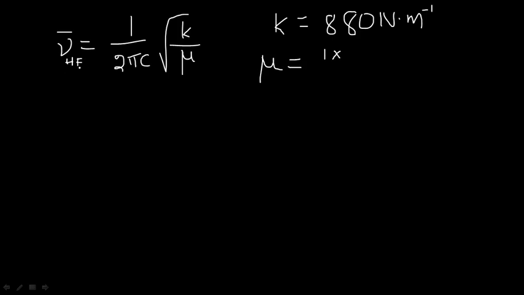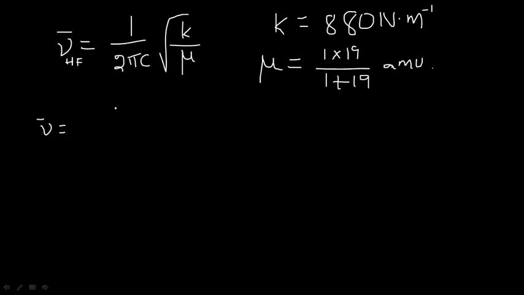The atomic mass of fluorine is 19, divided by 1 plus 19. So 19 by 20, in terms of AMU.